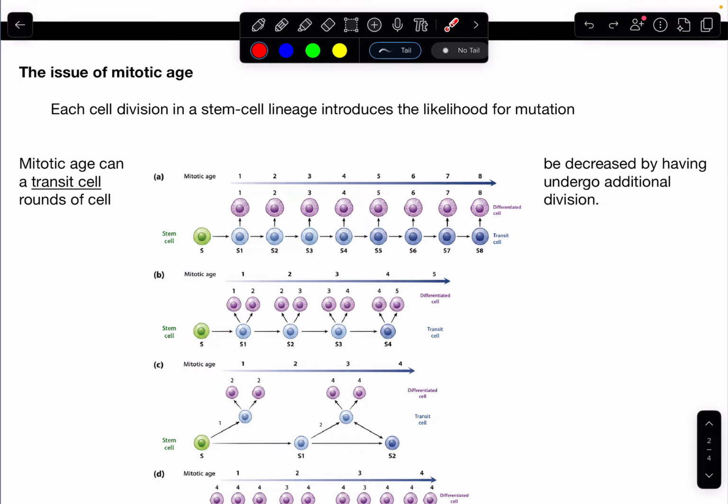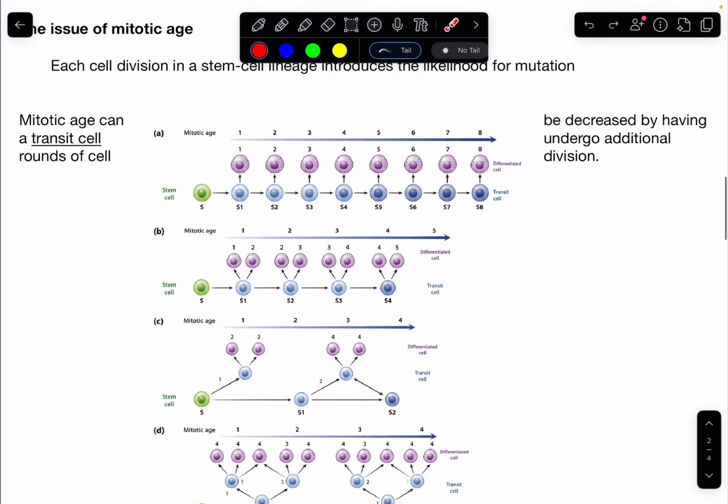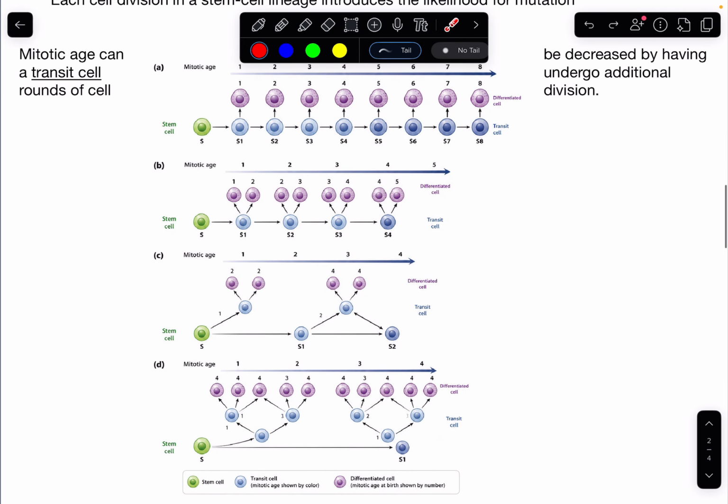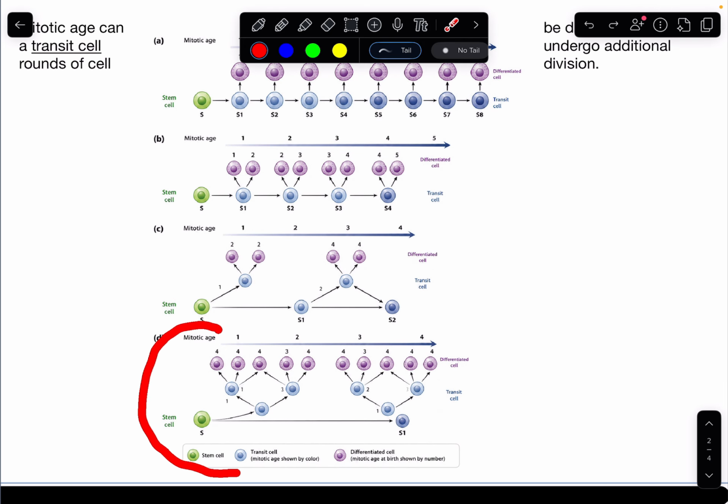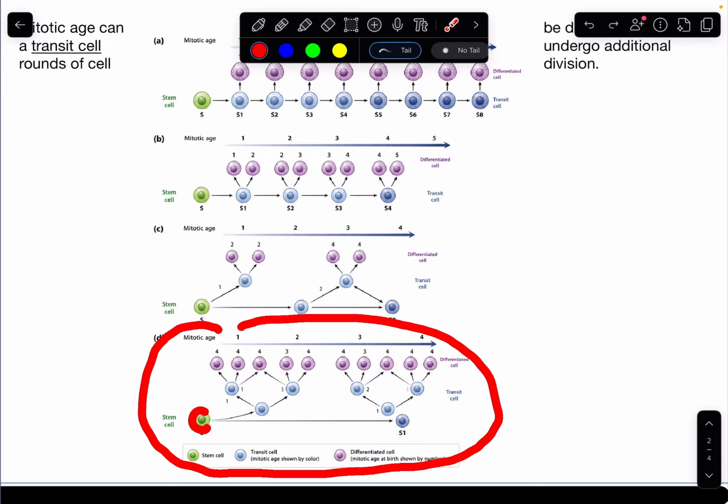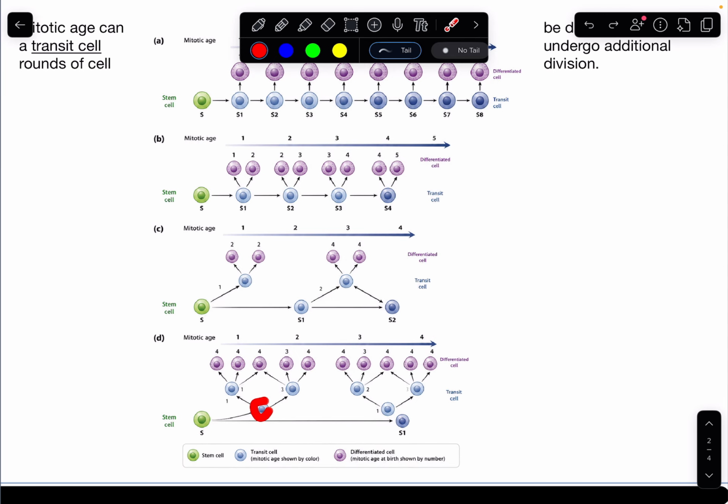So the body has many different means to decrease the mitotic age, and one of those means is through the usage of transit cells. So this is our stem cell right here. These blue guys are transit cells. Each one of those transit cells can undergo divisions. So each transit cell can divide further to produce differentiated cells, which will decrease the mitotic age here.